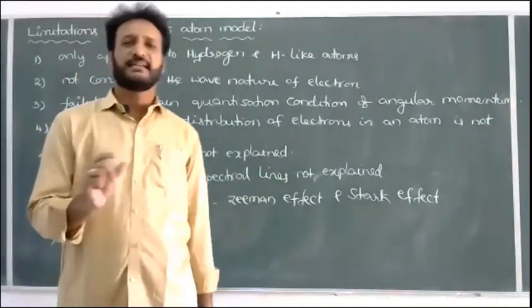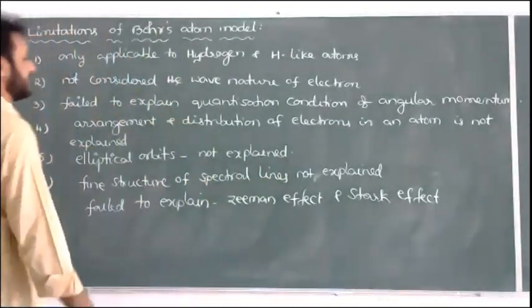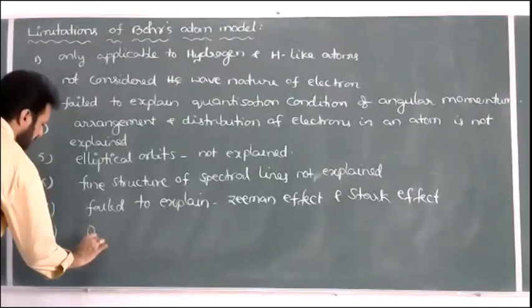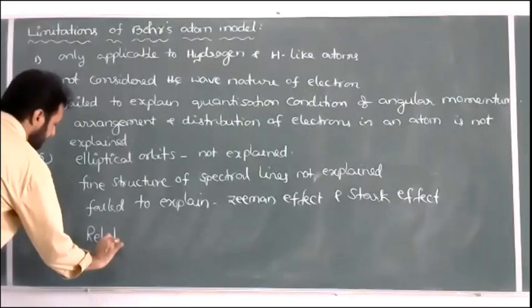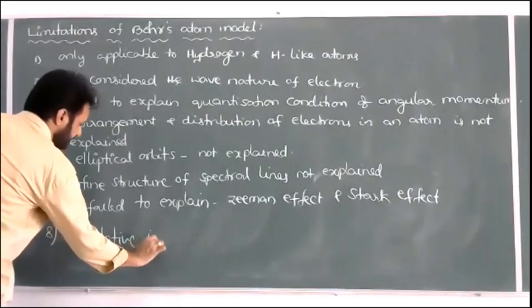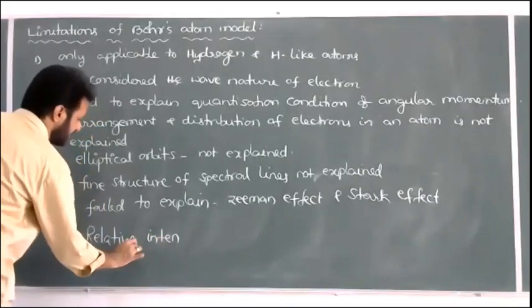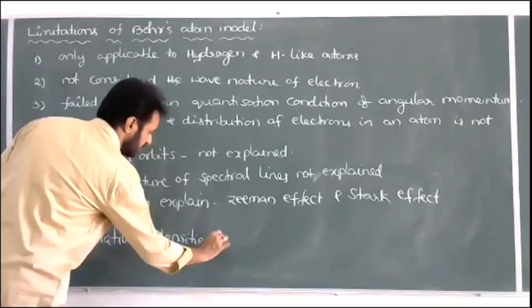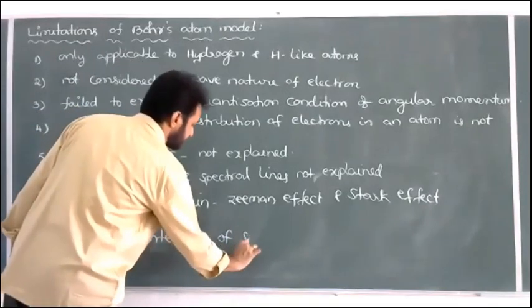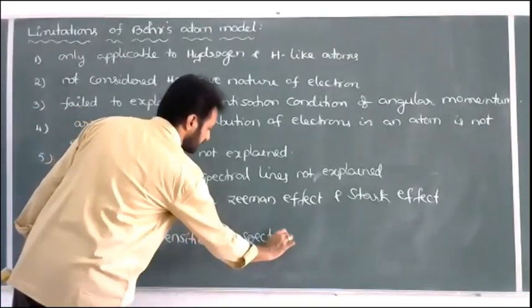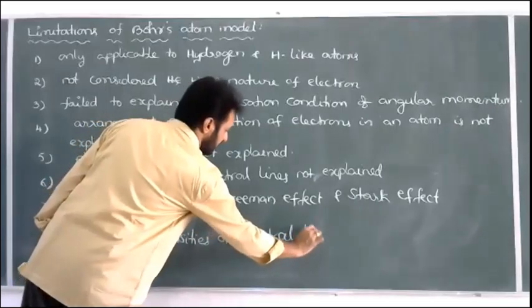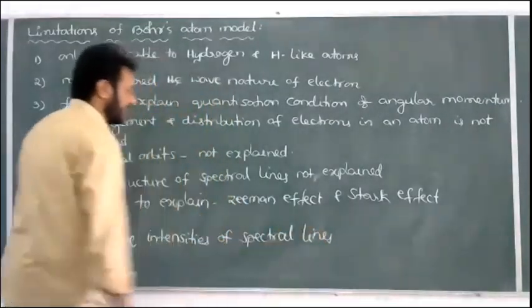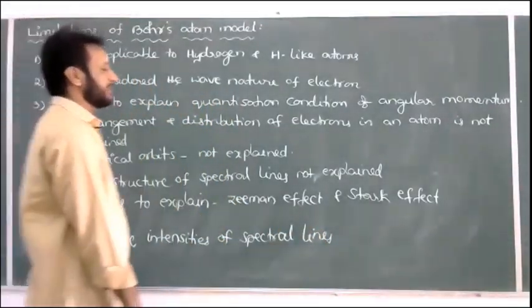Relative intensity of the spectral lines: Bohr's model failed to explain the relative intensities of spectral lines.